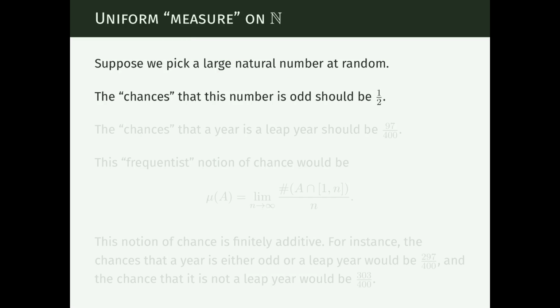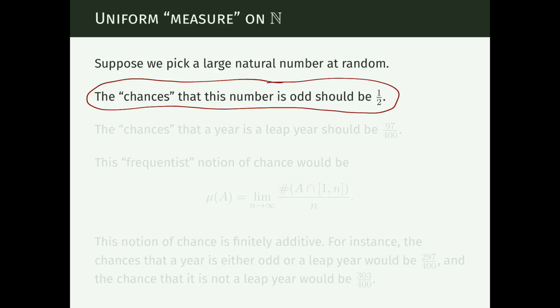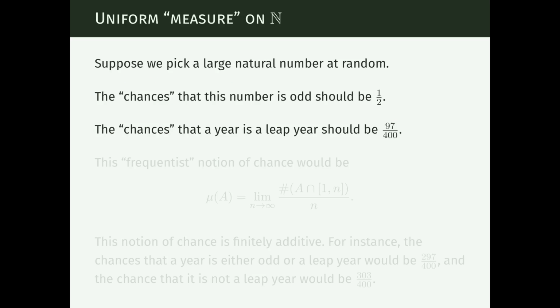So it is in this sense that we say that a large number we pick at random has chance 1/2 of being odd. And likewise, if we pick a year at random, the probability that this year is a leap year should be 97 out of 400, because every 400 years we have a cycle, and 97 out of those 400 years will be leap years.